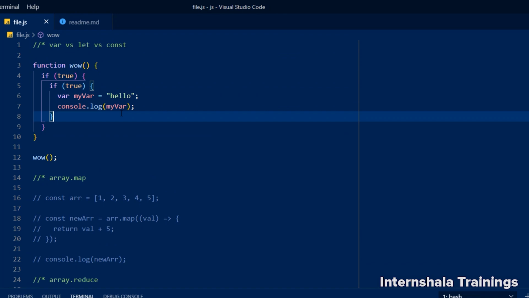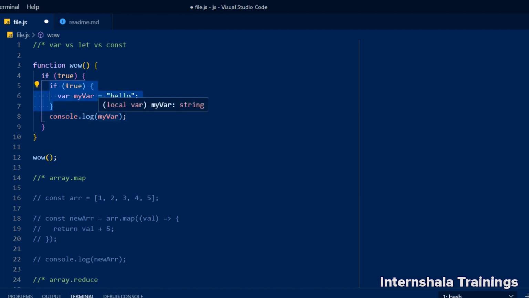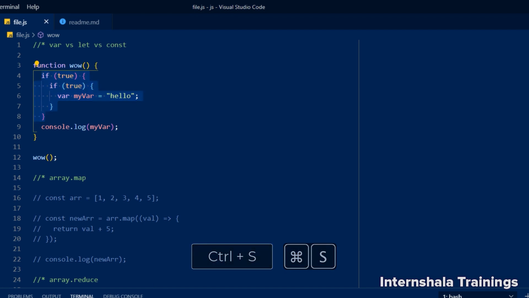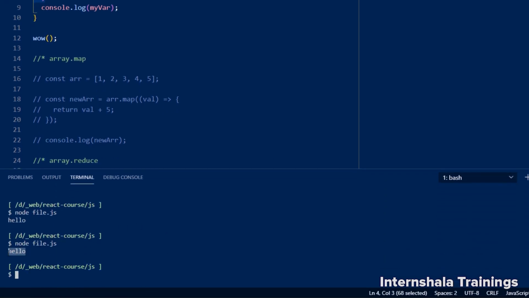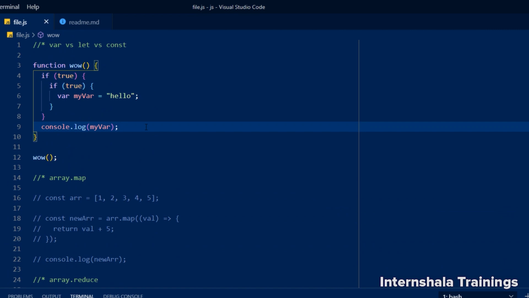What's wrong with var? When we declare a variable, we expect it to be scoped to some area, right? If I declare var over here inside this if block, I want it to be visible or accessible only inside this if block. So if I try and access my var variable outside of this if block, I should have an error or it must be undefined. However, if I put this console log outside of both of these if statements, and I save this file and execute it, I still can see the output of hello.